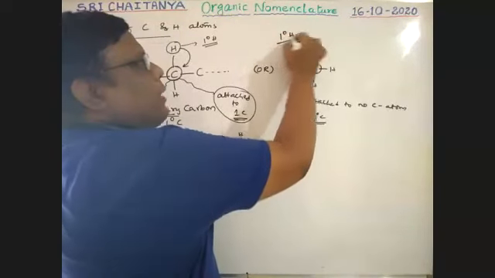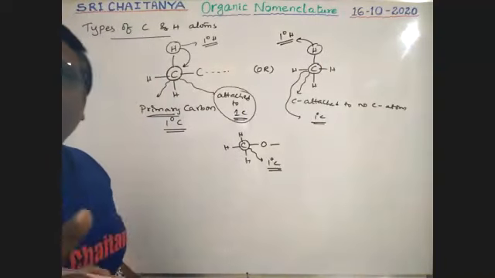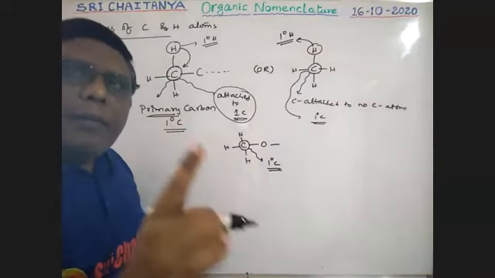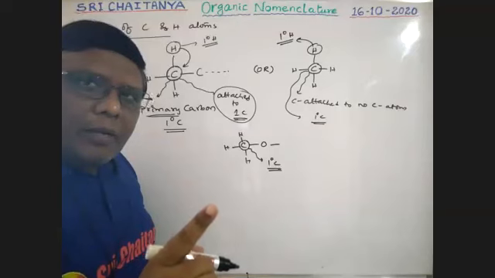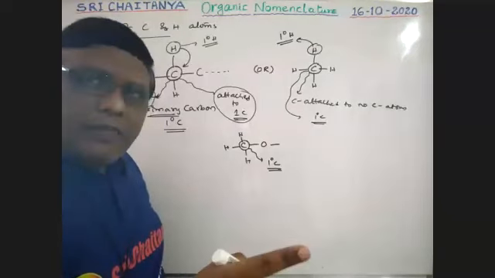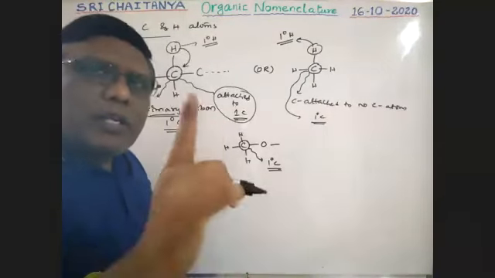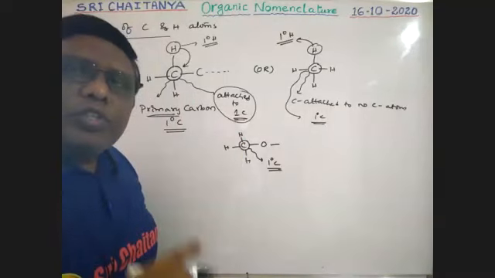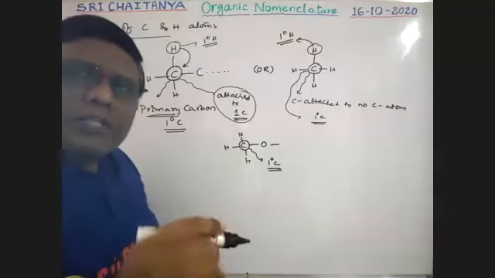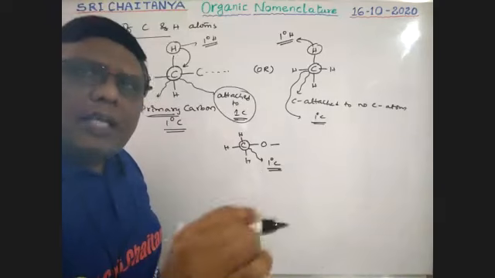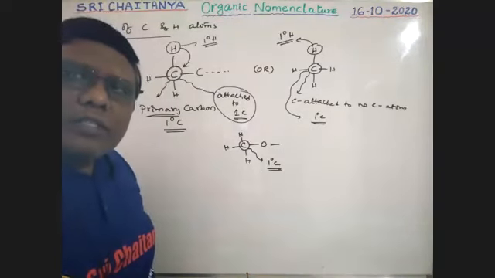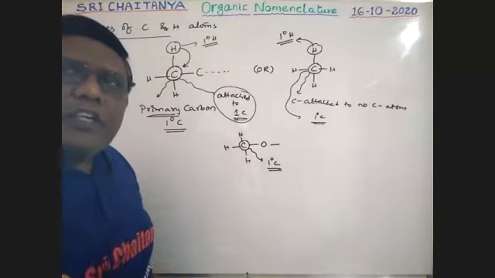What is a primary hydrogen? The hydrogen bonded with a primary carbon. What is a primary carbon? The carbon connected with no other carbon atom or a single carbon atom. Hydrogens connected to that primary carbon are called primary hydrogens. That is the first point.